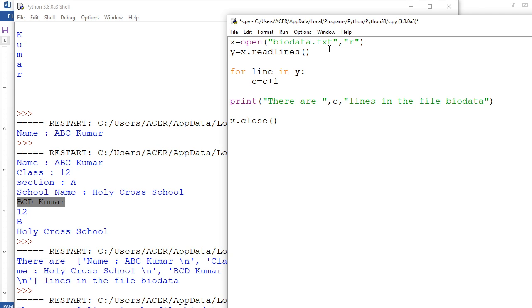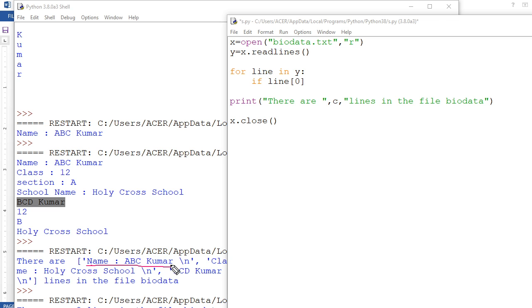Then what I am going to write here, for line in y, it is going to run each line. Then I am going to write here, if line at 0, first place 0. Just see nicely, a good concept I am giving to you here. For each line, what is the index value?